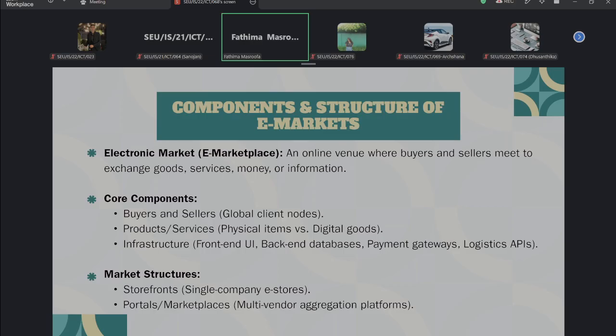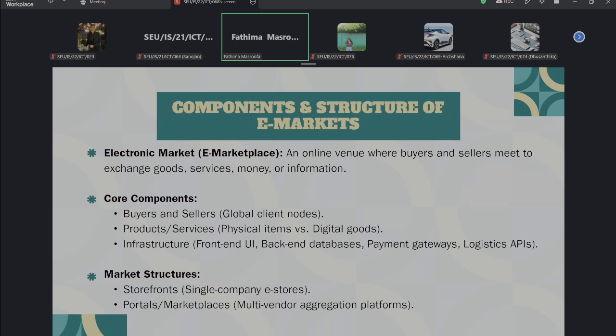mentioned is market structure. In that I mentioned storefront versus the marketplace, right? So storefront, what is that? Storefront is a new term normally in e-commerce. Normally we are all engaged with these things. When new terms come, you all have to be familiar with the term, right? So storefront, did you hear about this term earlier? I mentioned within the bracket that it is a single company e-store. That means a single company operates its own online store. That is what we can call a storefront, right?